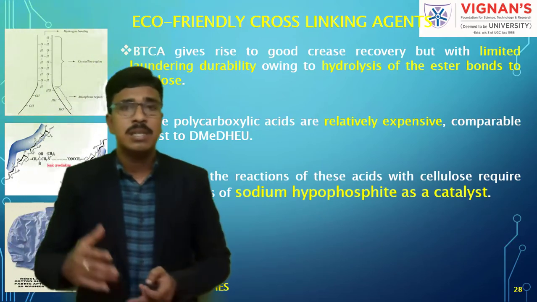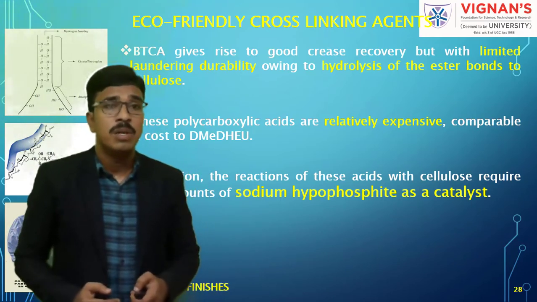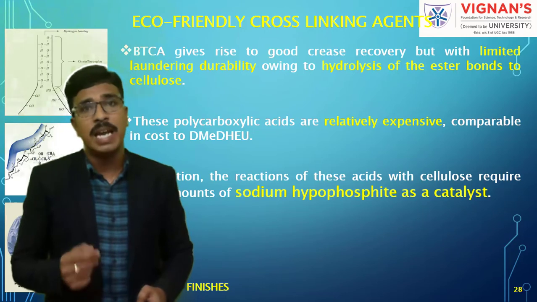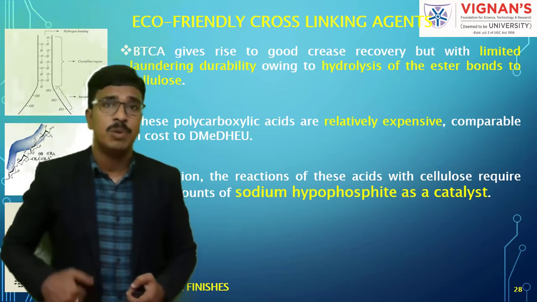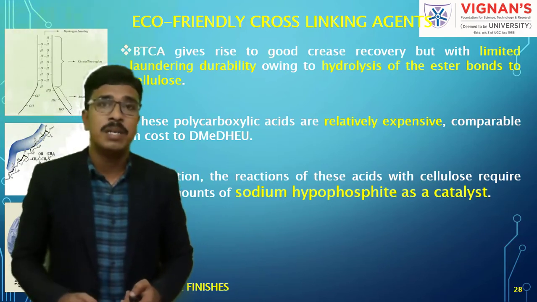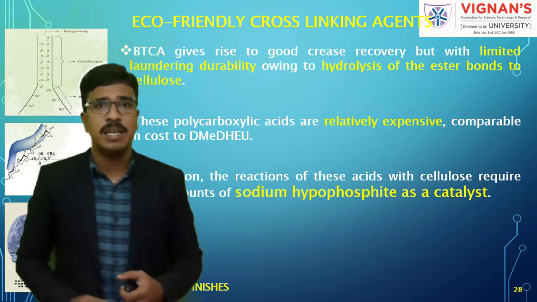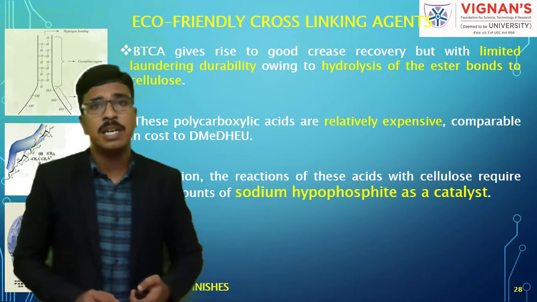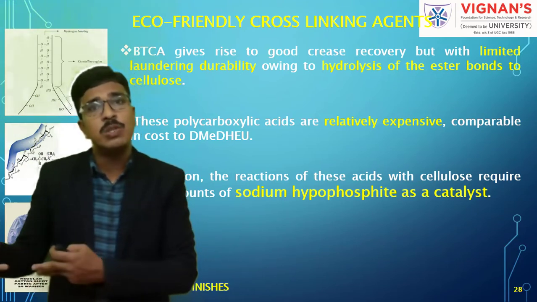And this BTCA is more effective where it needs the presence of a catalyst, which is sodium hypophosphite. This is very important to remember. Because in most of the competitive exams, if you take the GATE exam, you can expect this kind of question: anti-crease finishing of cotton is obtained with.